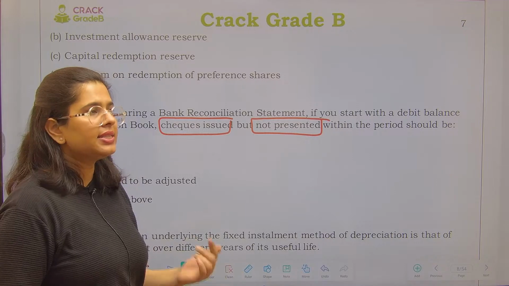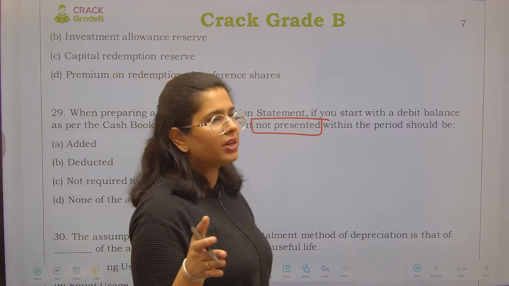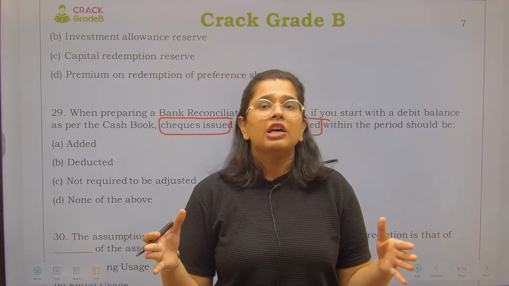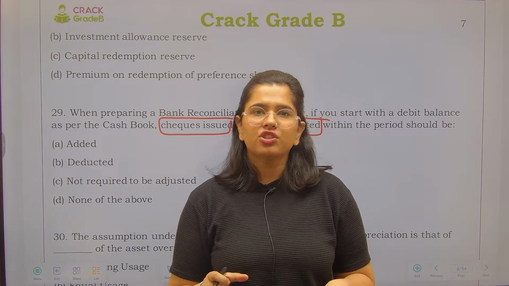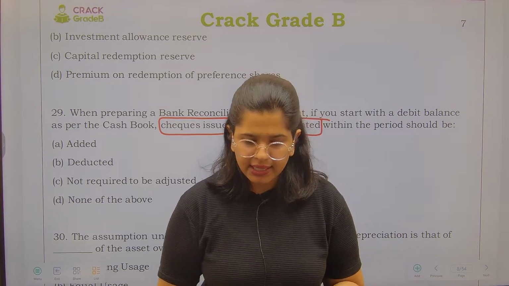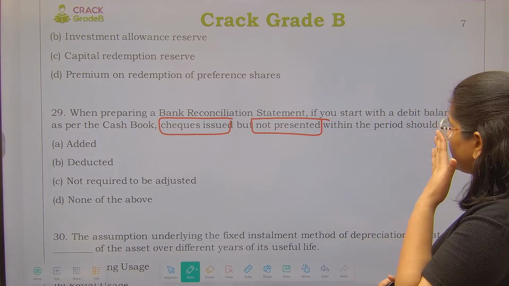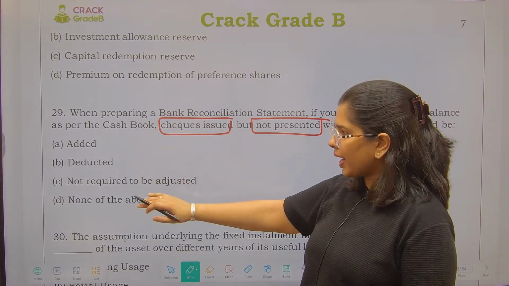I am reconciling a monthly statement, might be, the balance from 1st of July to 31st of July. So if I have issued the checks in this duration but these checks have not been presented in the bank, what should be my approach for this? Should I add? Should I deduct? Not required to be adjusted?